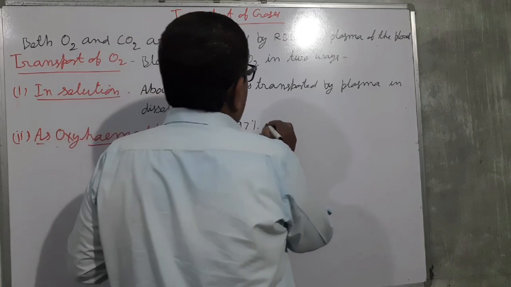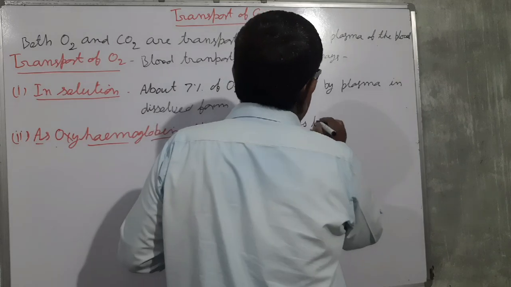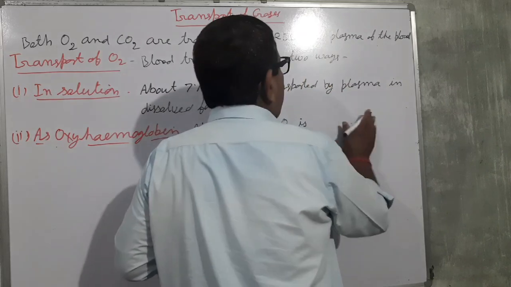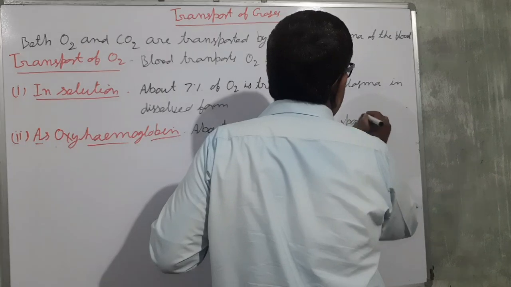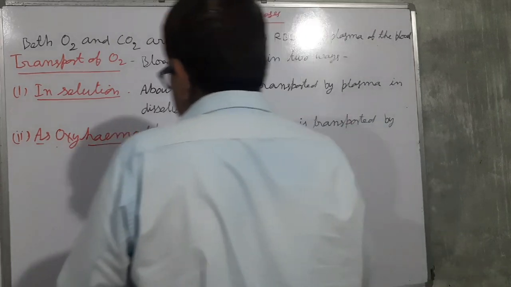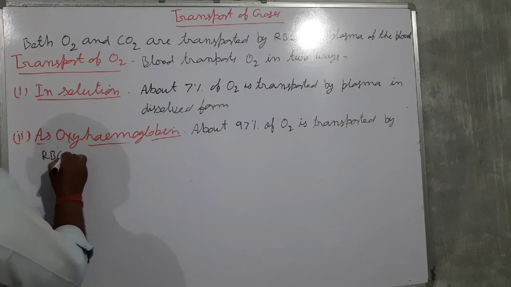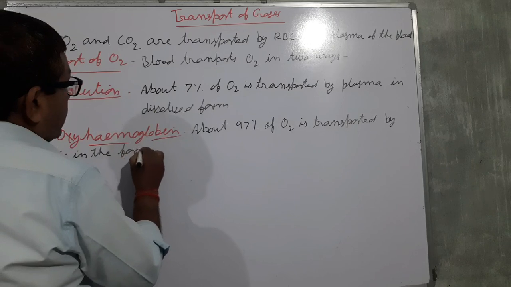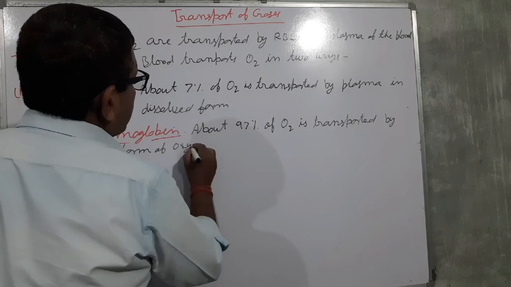So about 97% of oxygen is transported by RBC in the form of oxyhemoglobin.